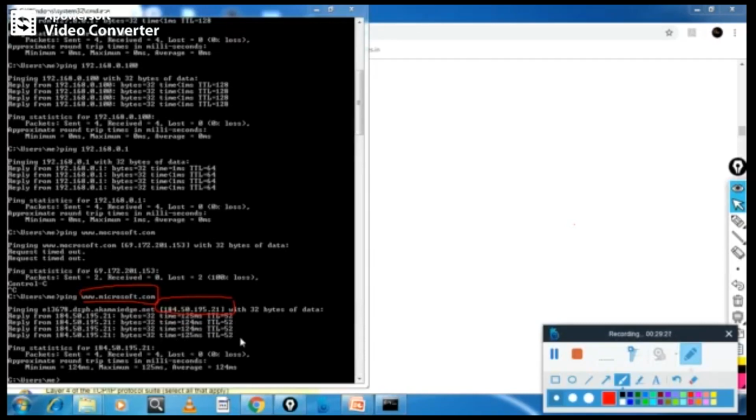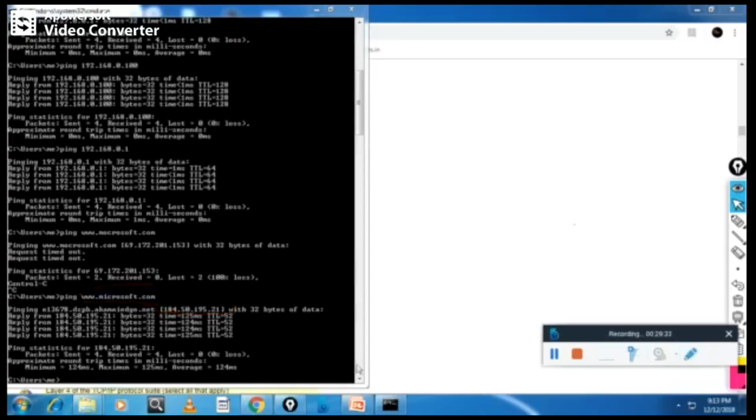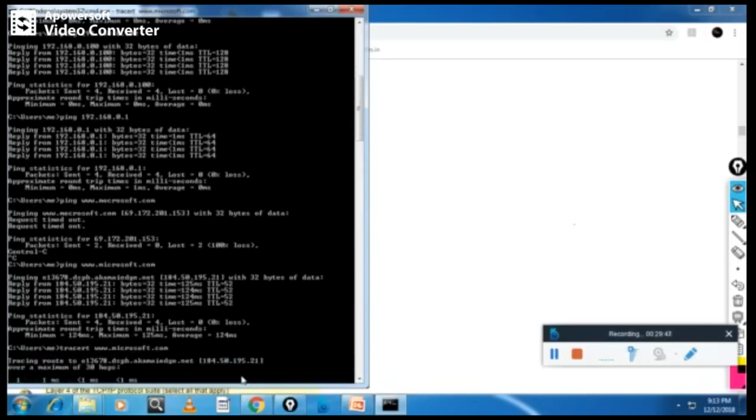So now if you want to see the connection exactly, you can use a command. Let me try once again here. One more command is there, tracert or traceroute, www.microsoft.com. See this one, tracert.